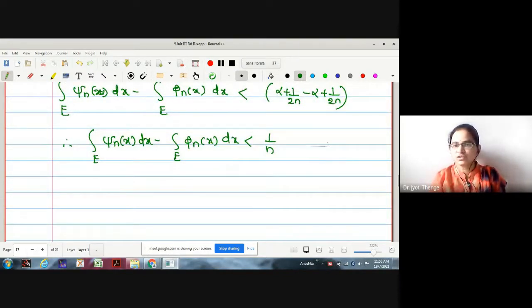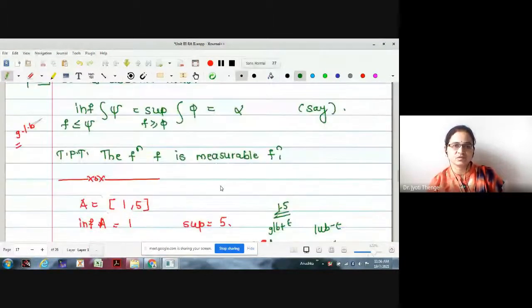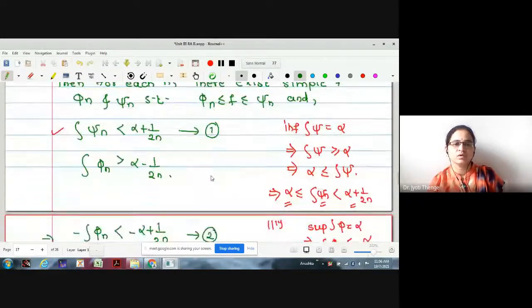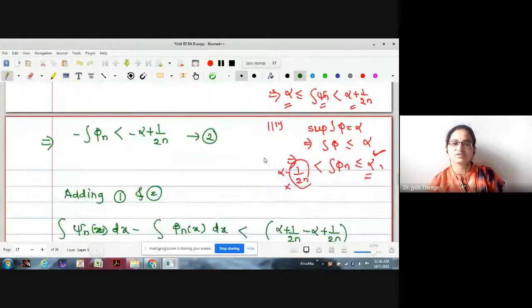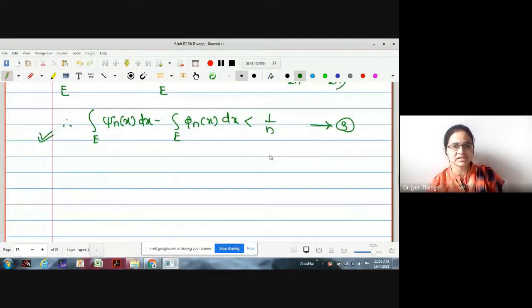If you see the notes which I have already given to you on our WhatsApp group, this statement was given directly. No previous explanation is there. Whatever I have told you just now, no previous explanation is given, but I am trying to tell you in a very simple manner with every step.